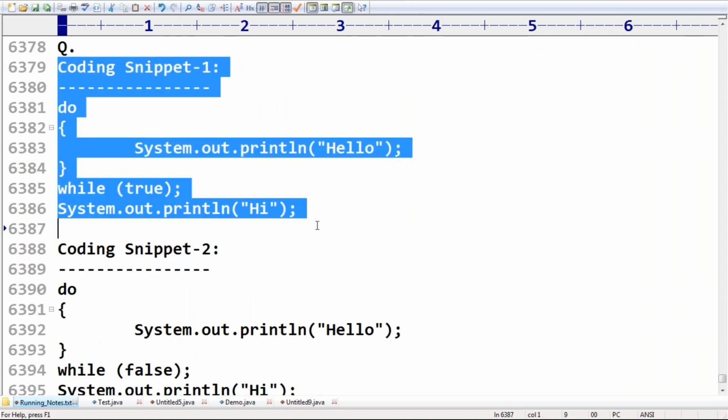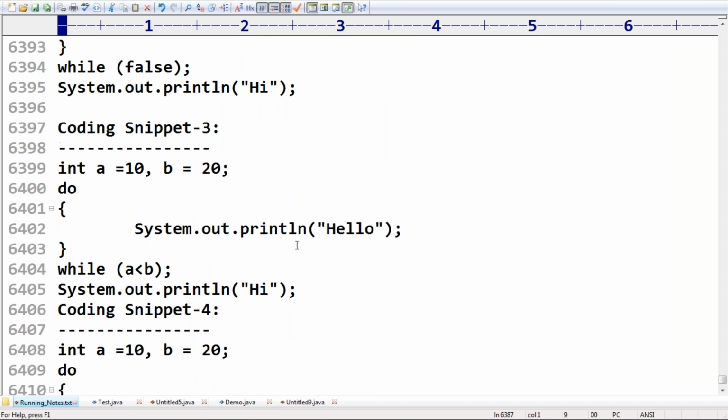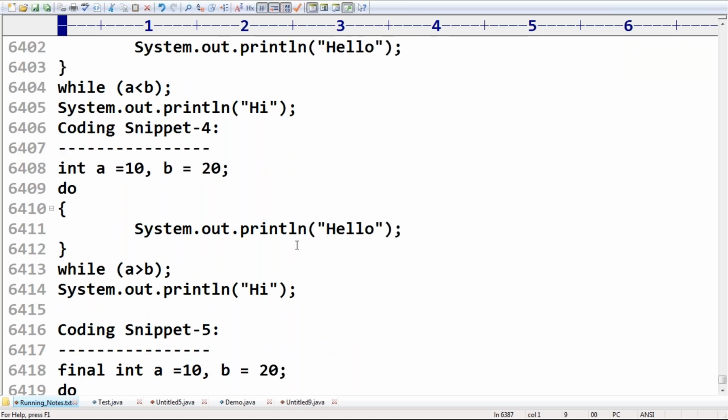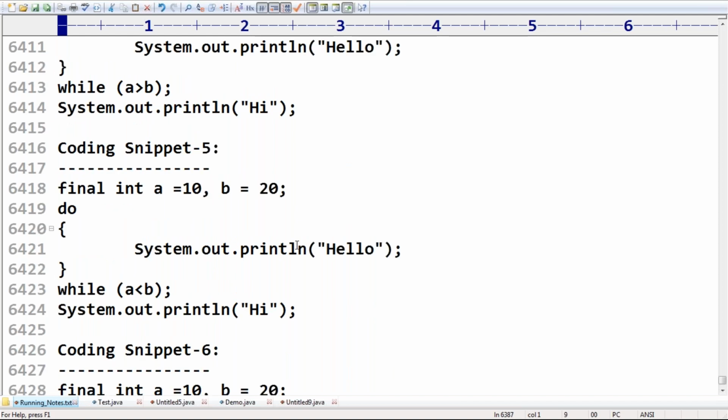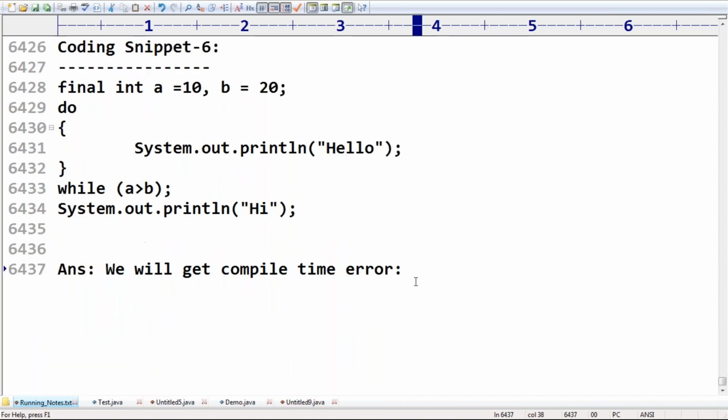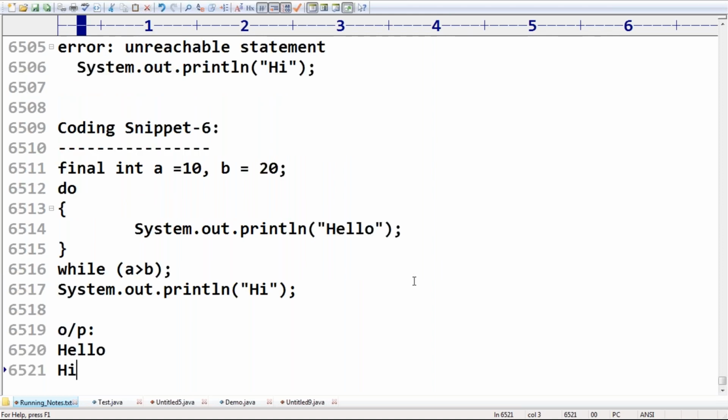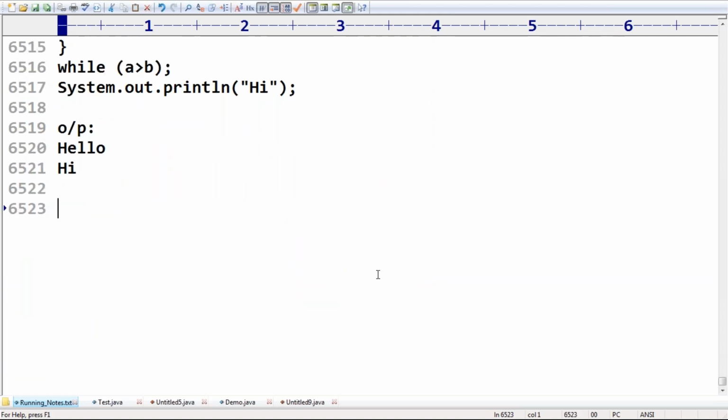One: yes, we will get a compile time error. Two, we won't get any error. Three, four, we won't get any error. Next, five, we will get. So here we will get a compile time error for 1 and 5 only. Remember, 1 and 5. That's all. So this is about the do while.